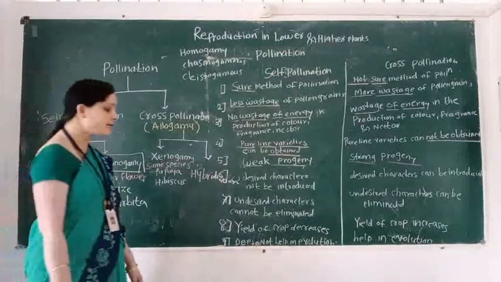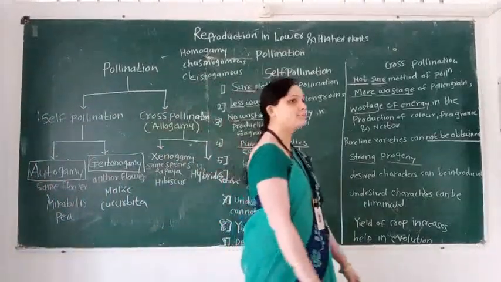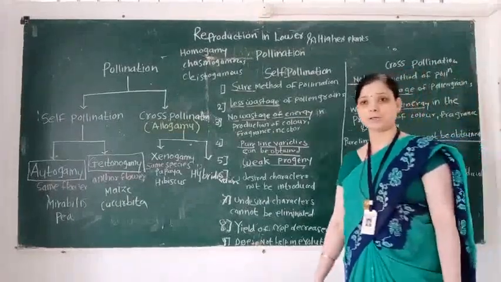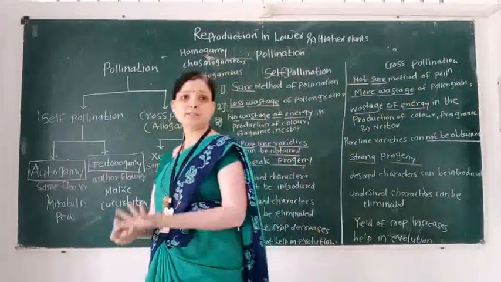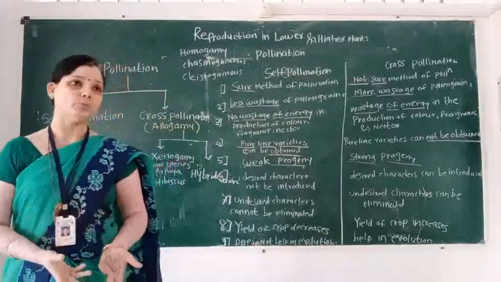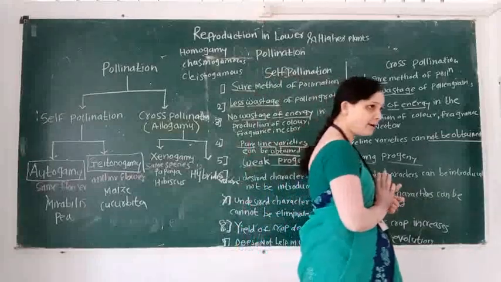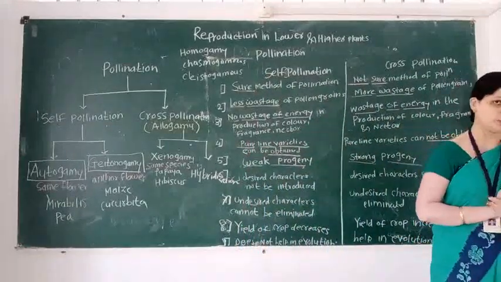self-pollination is not responsible for evolution and variation because the same plant body is involved. So there is no variation and no evolution. These are called the disadvantages of self-pollination.